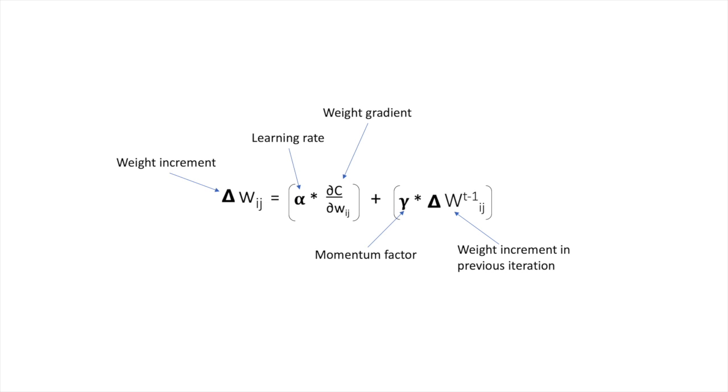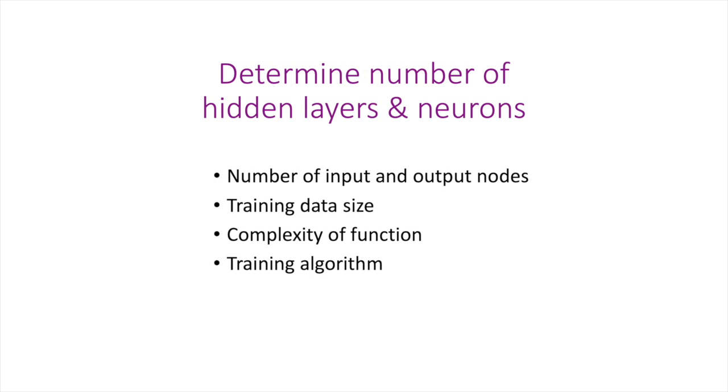A crucial configuration of a neural network is to determine the number of hidden layers and the number of neurons in the corresponding hidden layers. There is no hard and fast rule to determine how many hidden layers or neurons a good neural network should have. Simpler problems require comparatively fewer parameters, hence fewer hidden layers and fewer neurons in hidden layers, and for complex problems it will be the opposite. It can be determined based on factors like the number of input and output nodes, the amount of training data available, the complexity of the function or mapping it is trying to learn, and the training algorithm.